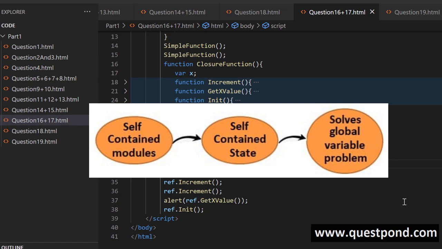And when you have a self-contained state, that means you are avoiding global variables. Remember, I discussed the problems of global variables, how they make your code messy. So one of the biggest benefits of closures is that it helps you avoid global variables. It creates self-contained functions and self-contained state.